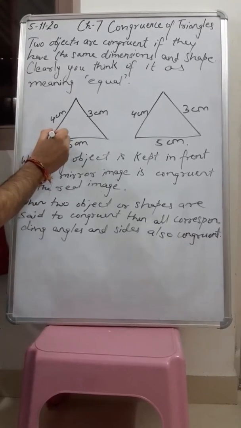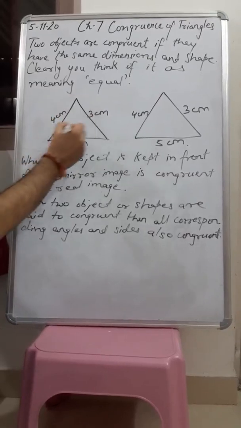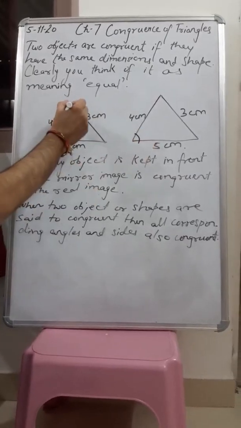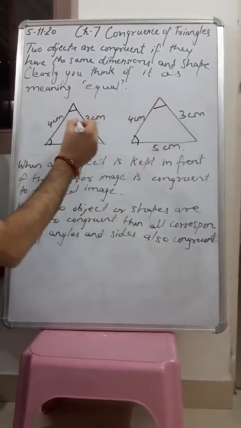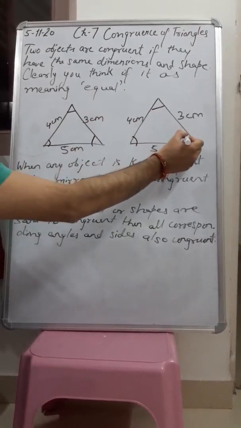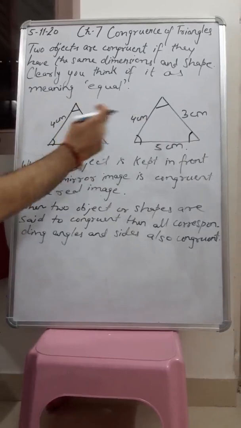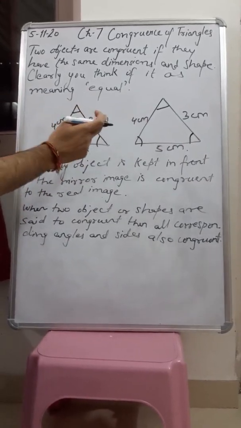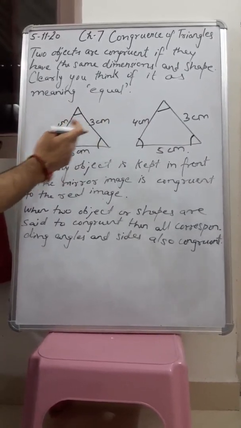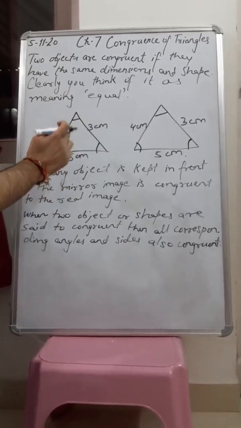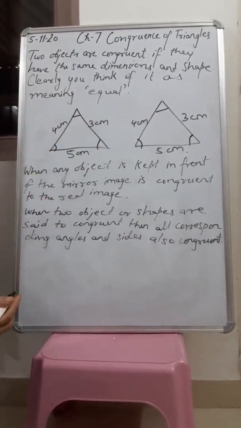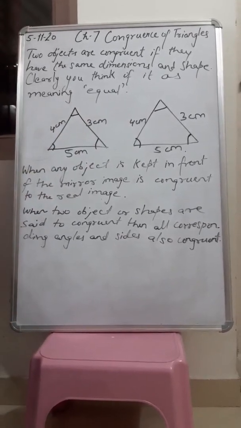This angle will be equal to this angle, and this angle will be equal to this angle. That means these are all the corresponding parts of these two triangles, and they are equal to each other. That's why we can see that these two triangles are congruent to each other.